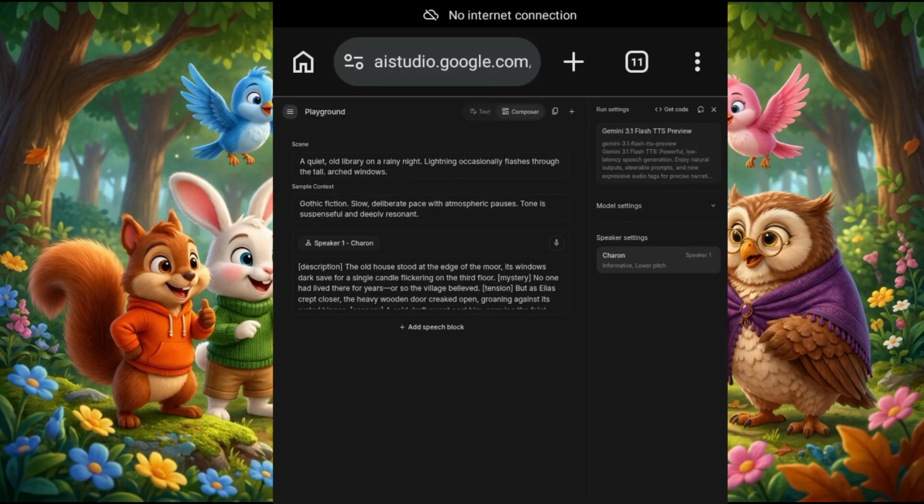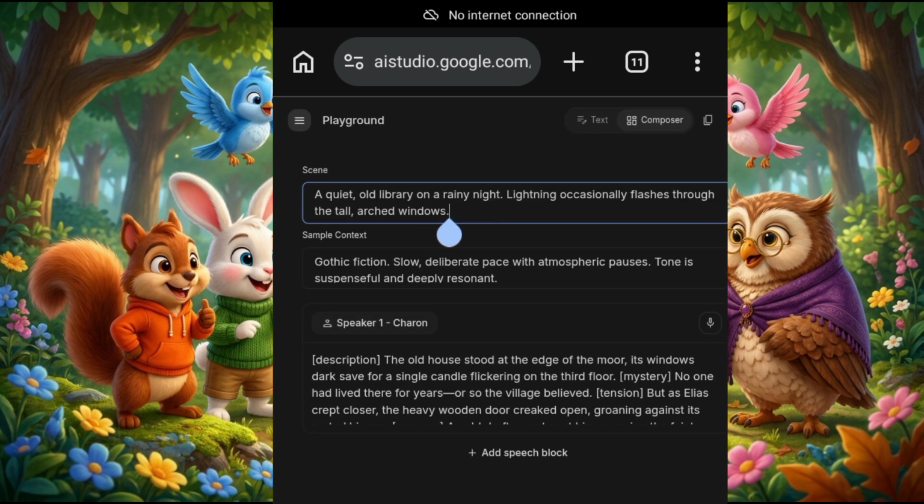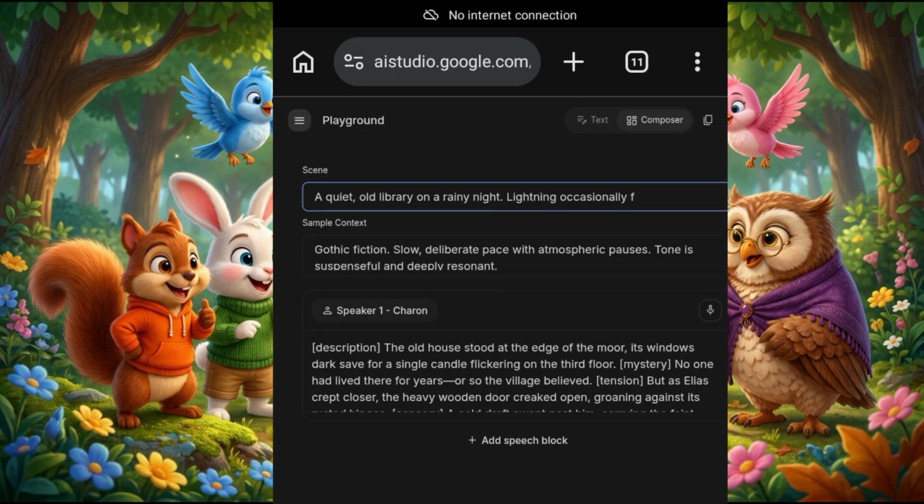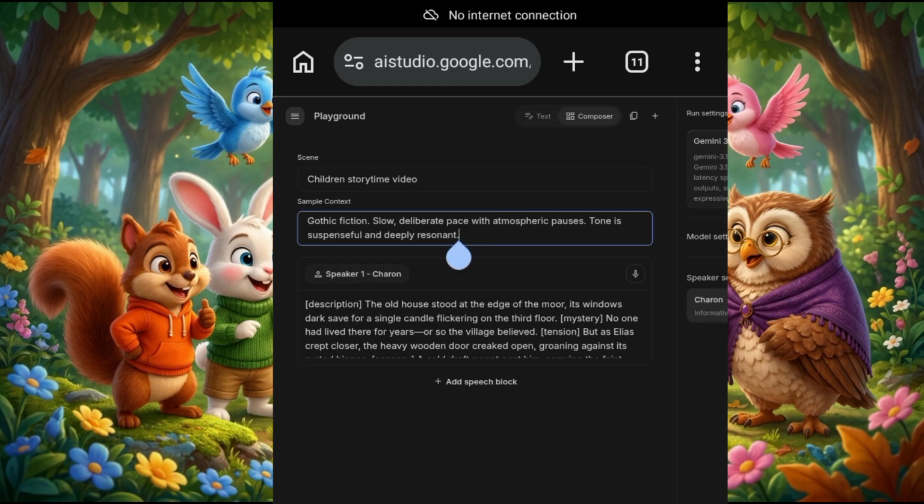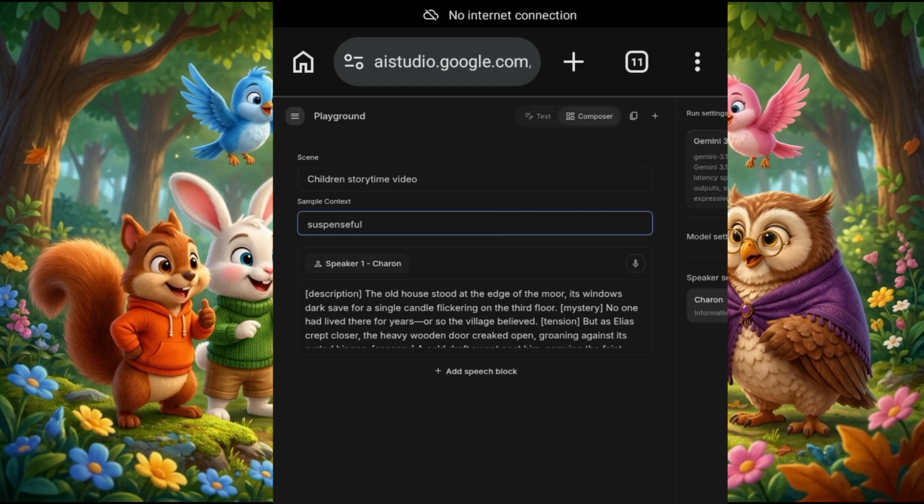When you get here, you're going to see an already existing script. So what I want you to do is delete the text that is here, and add this particular text. I want you to add "children story time video," because we're talking about children's video, right? Here too, we are going to remove all of this.